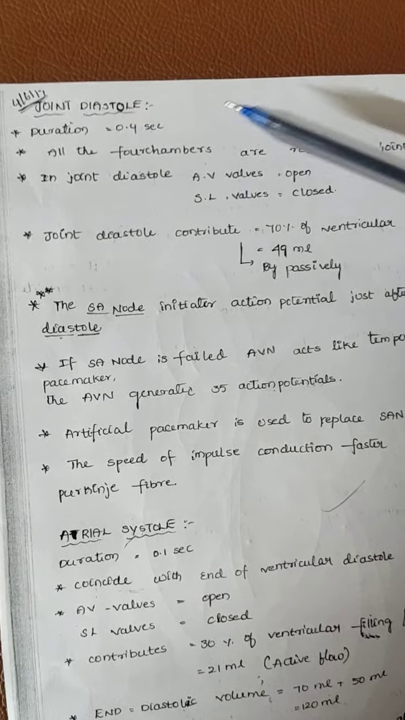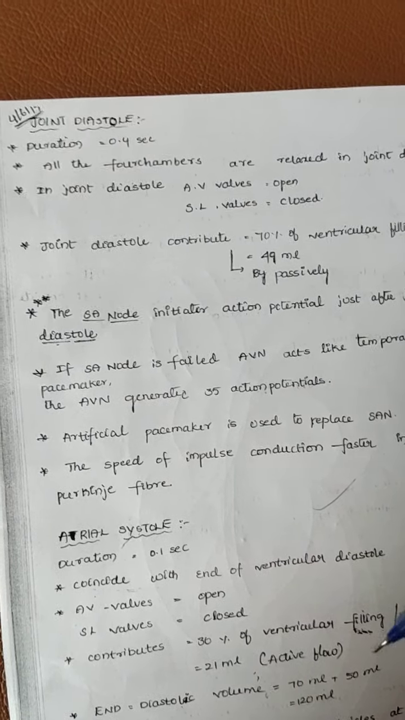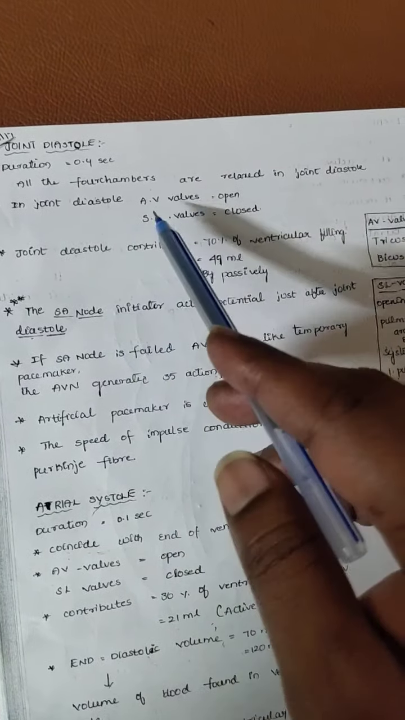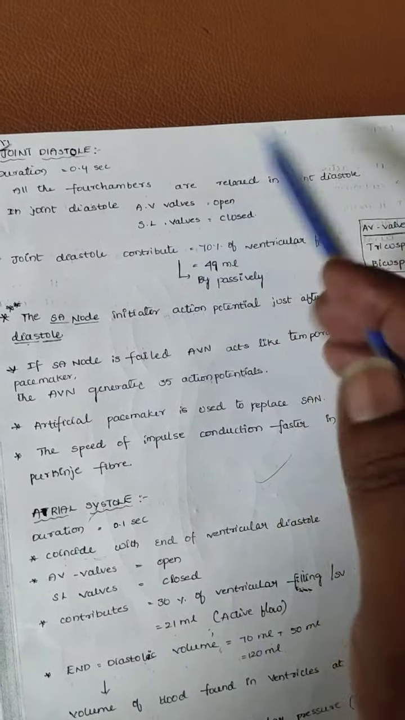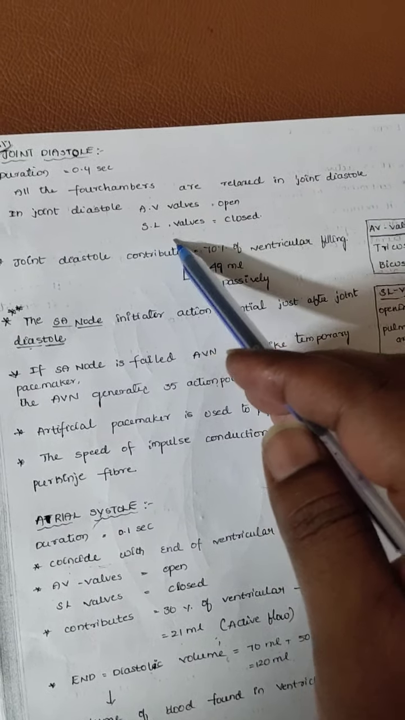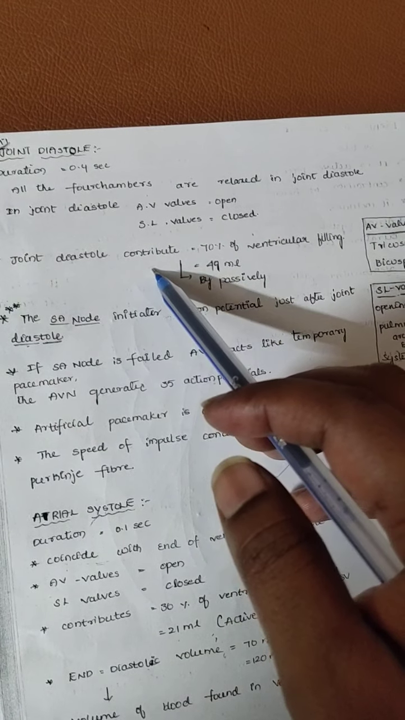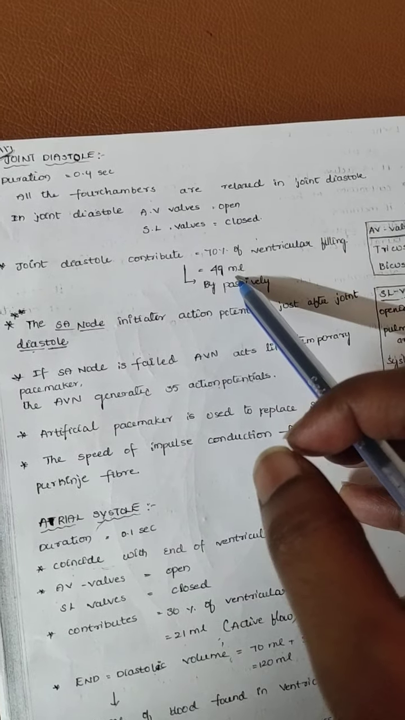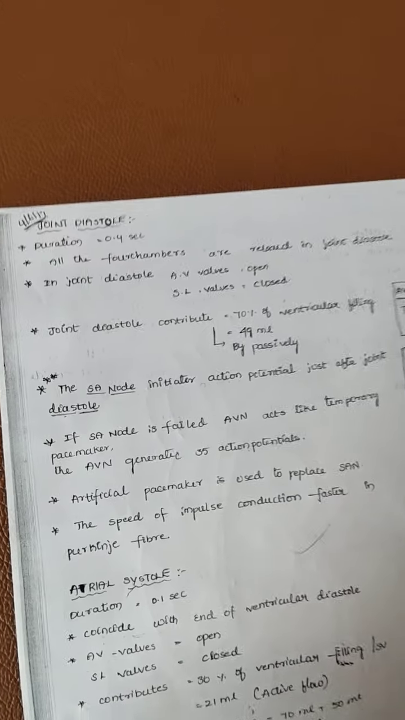Now here, see, joint diastole, that is 0.4 seconds. Here all the four chambers are in a relaxation state. In joint diastole, AV valves are open and semilunar valves are closed. Joint diastole contributes 70% of ventricle filling, that is 49 ml, passively. It means, see,